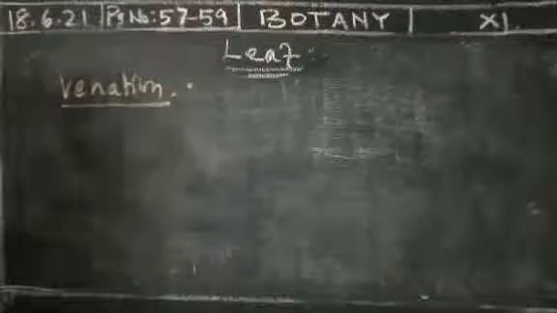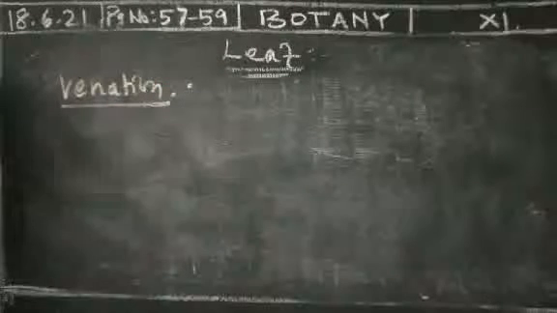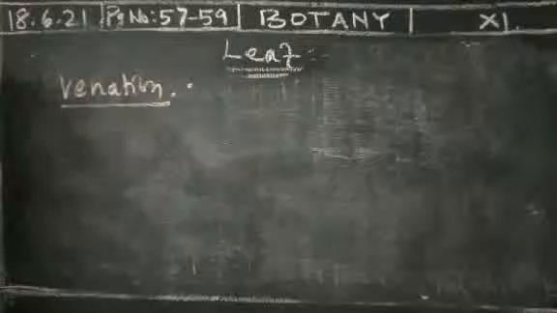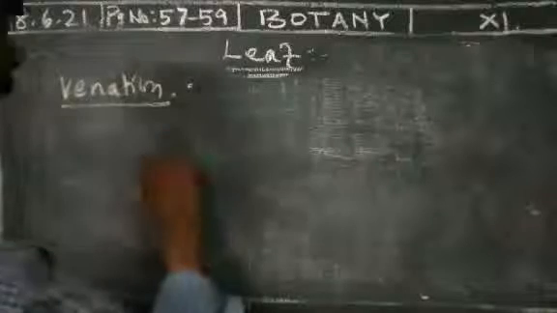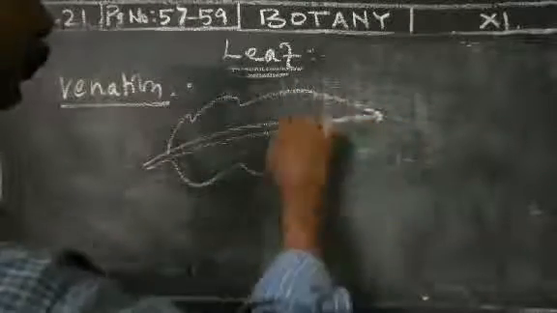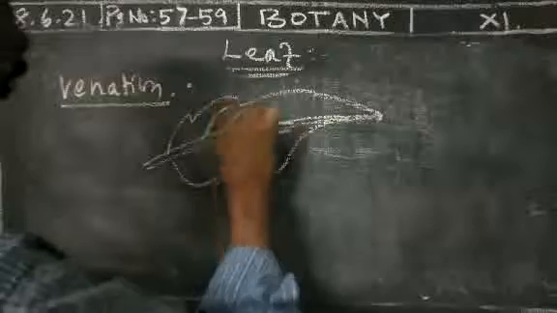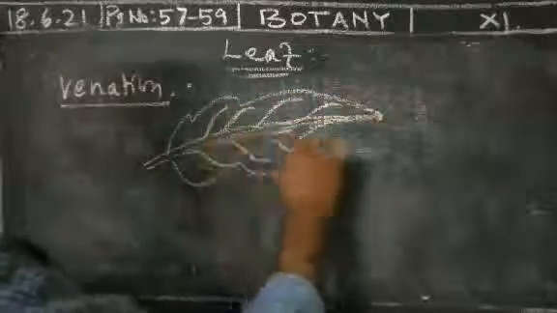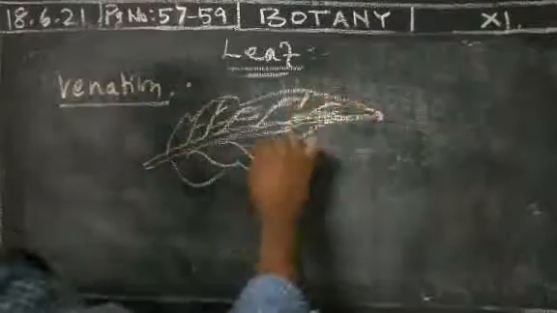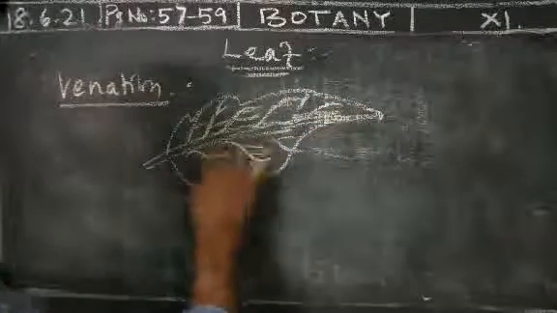Venation is the arrangement of veins, either a network-like structure or a parallel arrangement. Here the leaf is there, and in this region the midrib is there. How the veins are arranged, in a parallel manner or in a reticulate, network-like structure, is the type of venation.